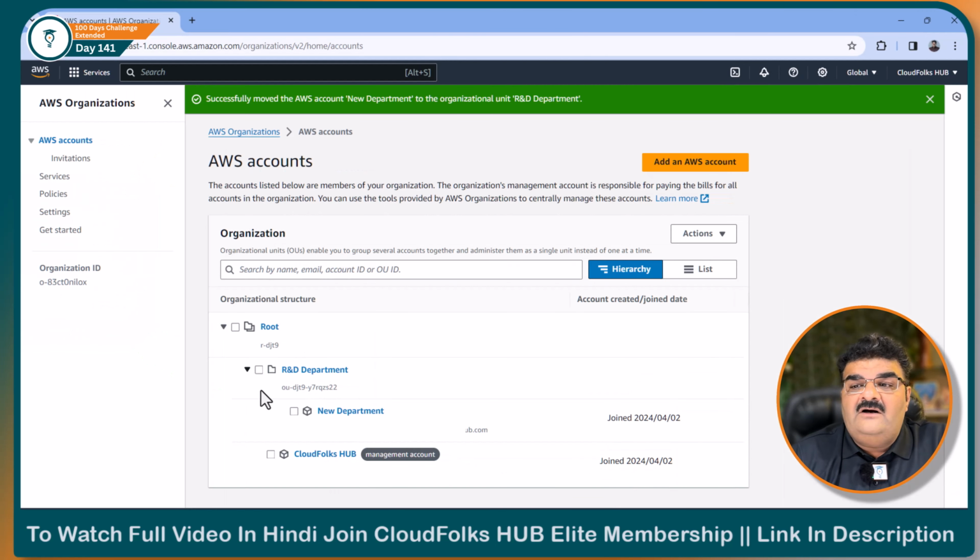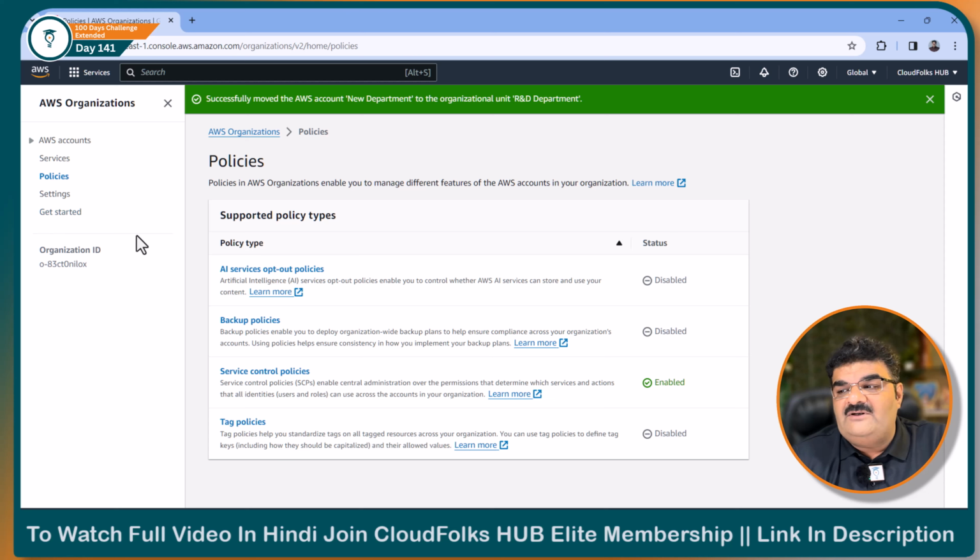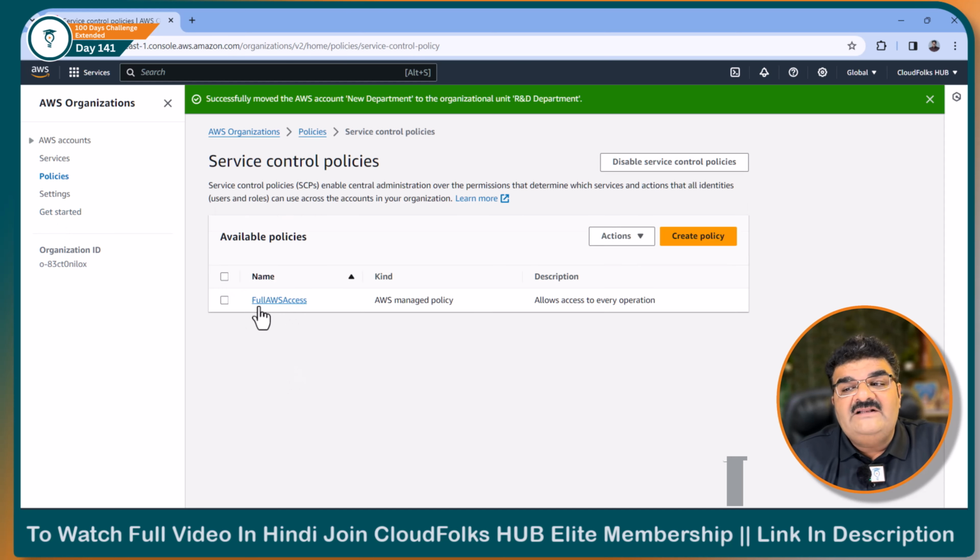First of all, when you start your SCP policy, when you enable this, if I go to the policy and just enable this, here you will get one default policy which is known as FullAWSAccess. Right now we are talking about this particular default policy.